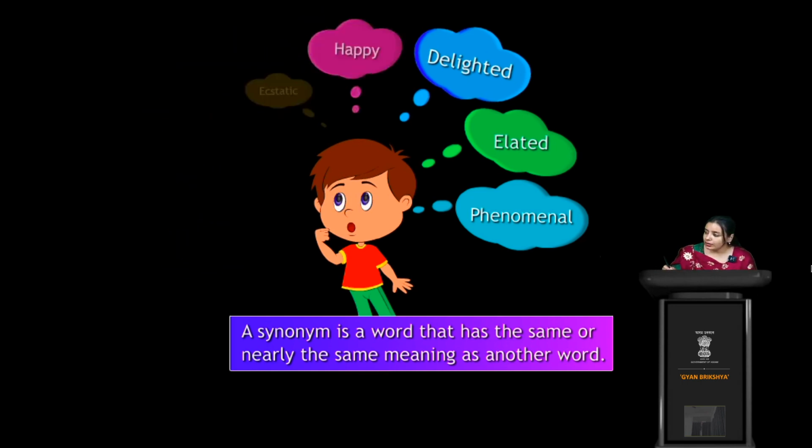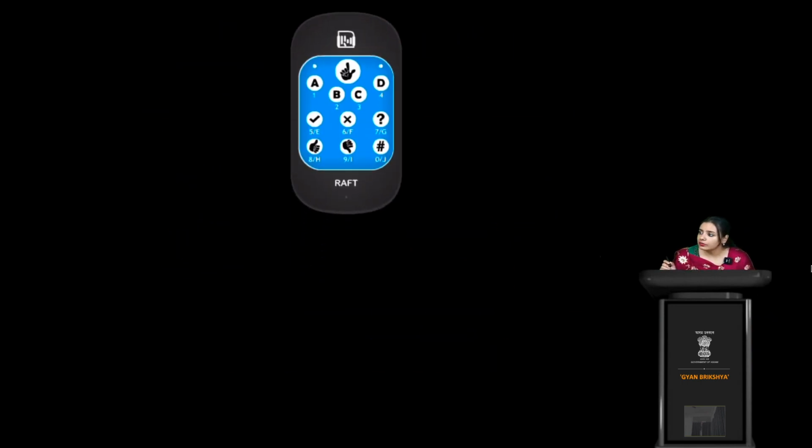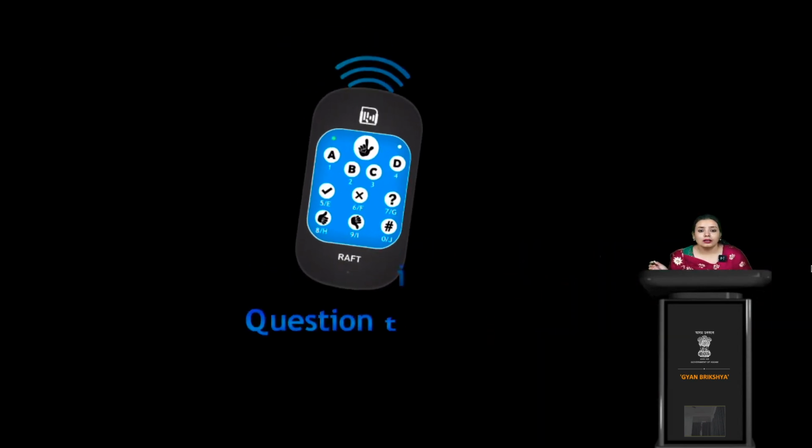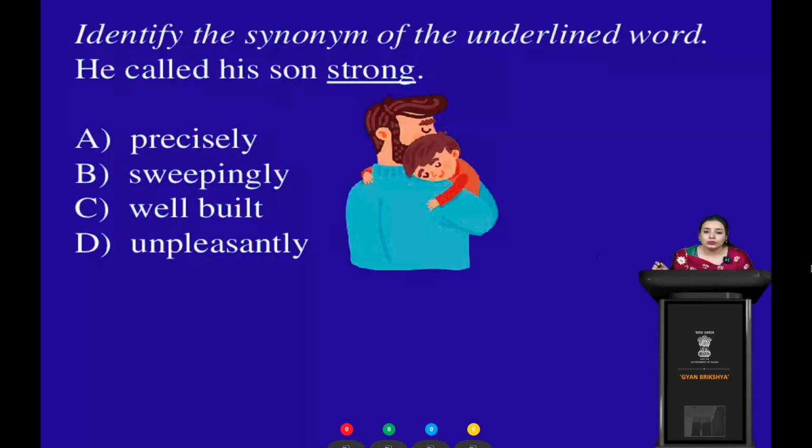Like we have seen some of the examples previously, but before that you have to answer this question. So students, question time, try to answer the question correctly. Okay, I have started the timer and the question is: identify the synonym of the underlined word. He called his son strong. So what's the synonym of strong? A is preciously, B is weepingly, C is well built and D is unpleasantly.